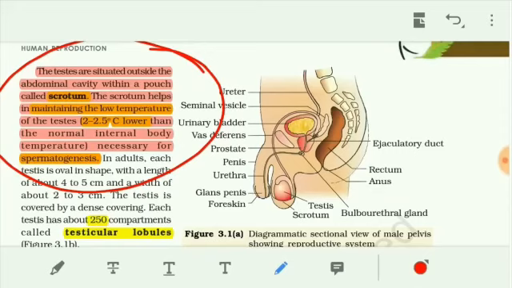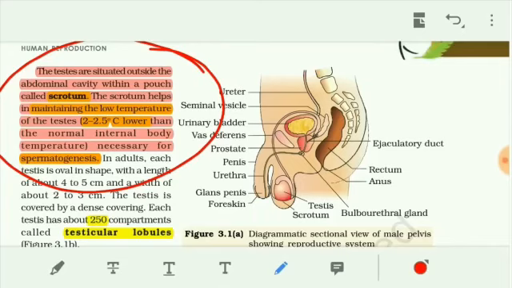Normally, the human body temperature is 37 degrees Celsius, but the testis needs a lower temperature, 2 to 2.5 degrees lower, around 35. So the testis needs around 35 degrees Celsius for the production of sperm. Only then is the testis normally producing sperm.